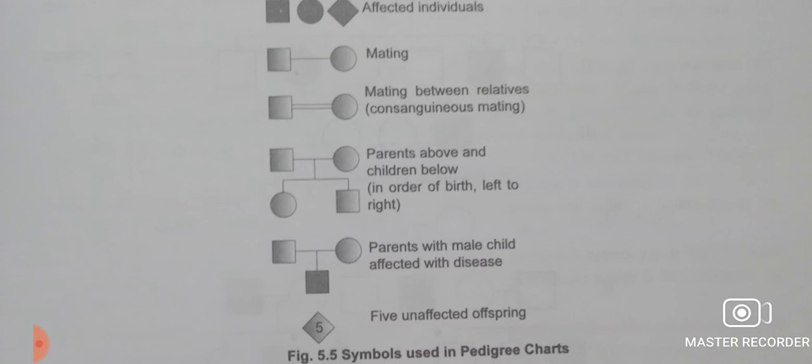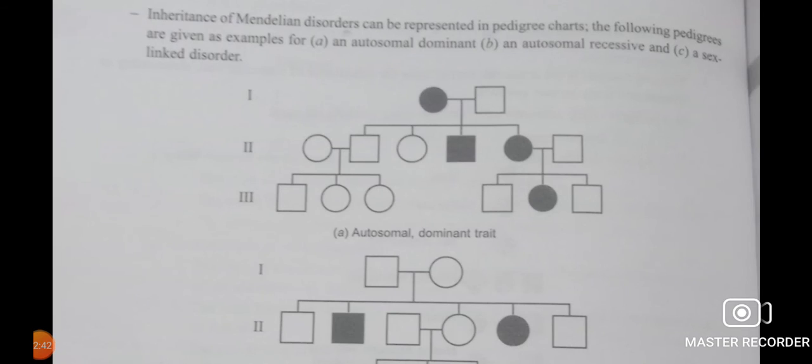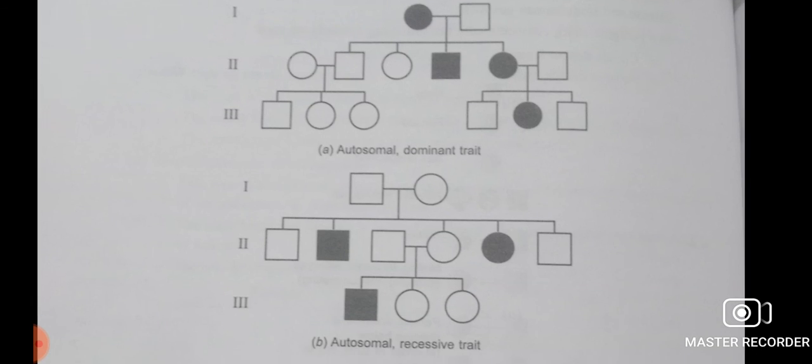Okay, then this symbol shows parents with a male child affected with the disease. A tilted square shows the unaffected children, and if a number is written inside it, that many will be unaffected. Okay, so the mutations can be autosomal dominant, autosomal recessive, or sex-linked disorders.